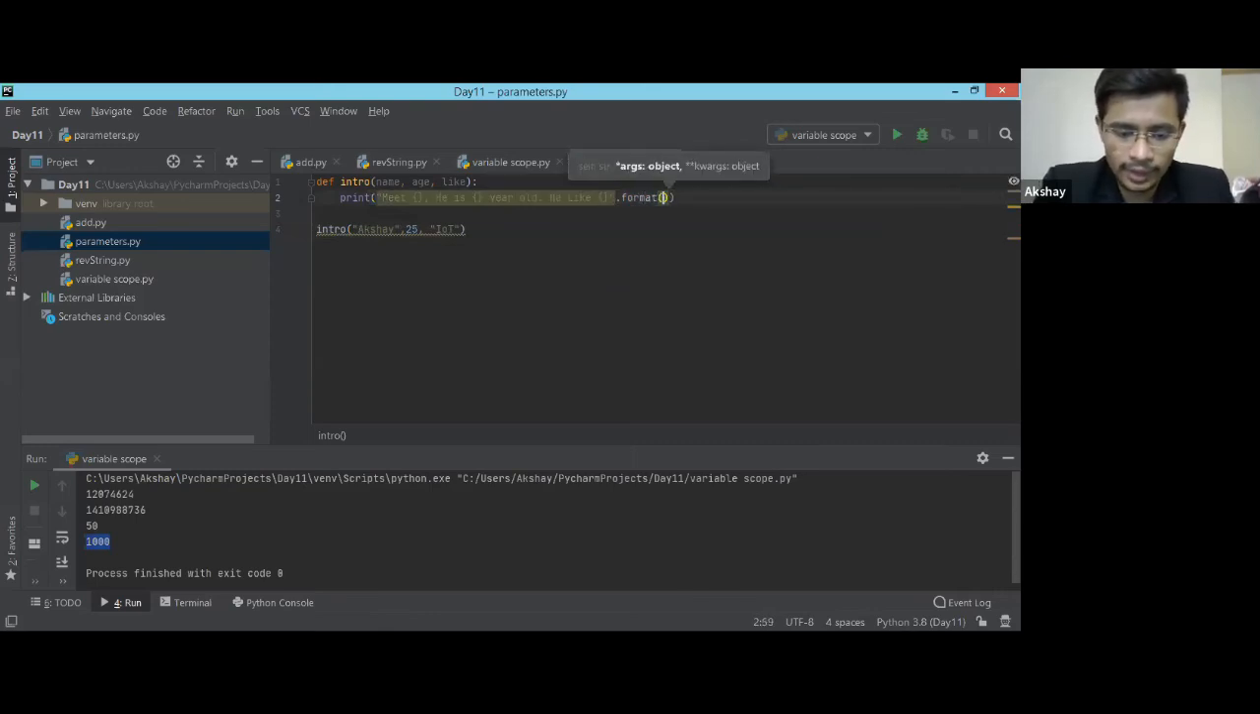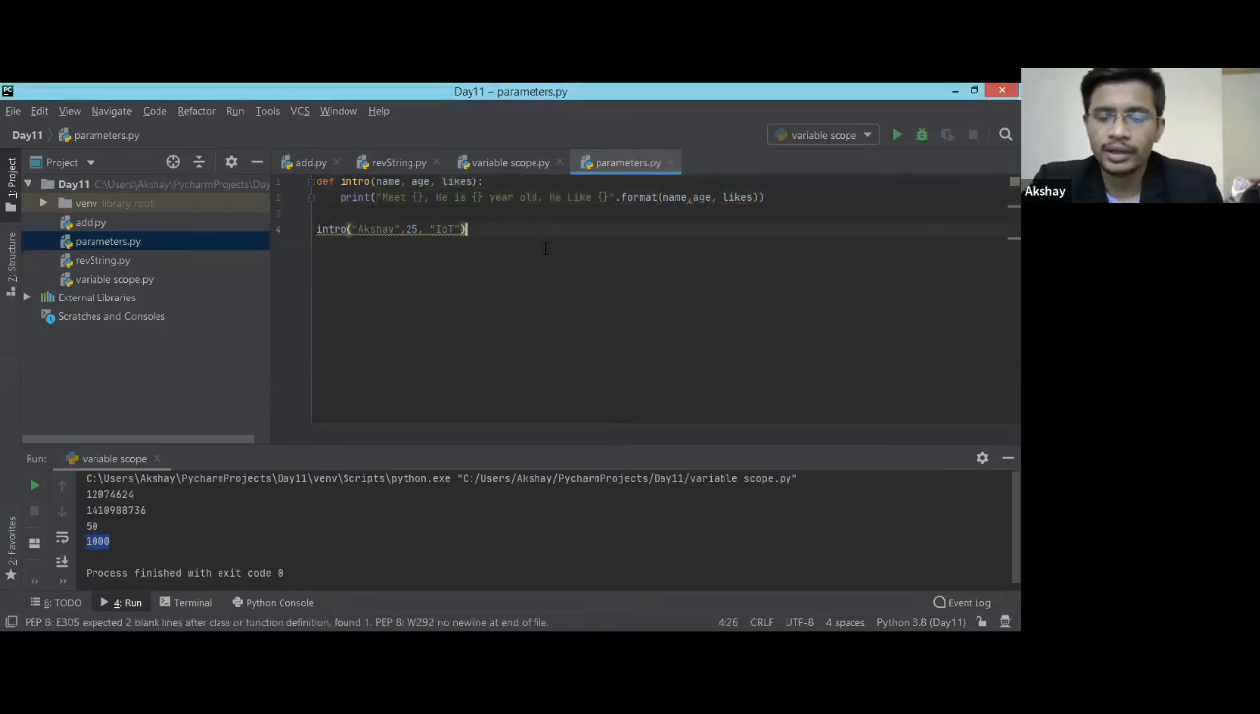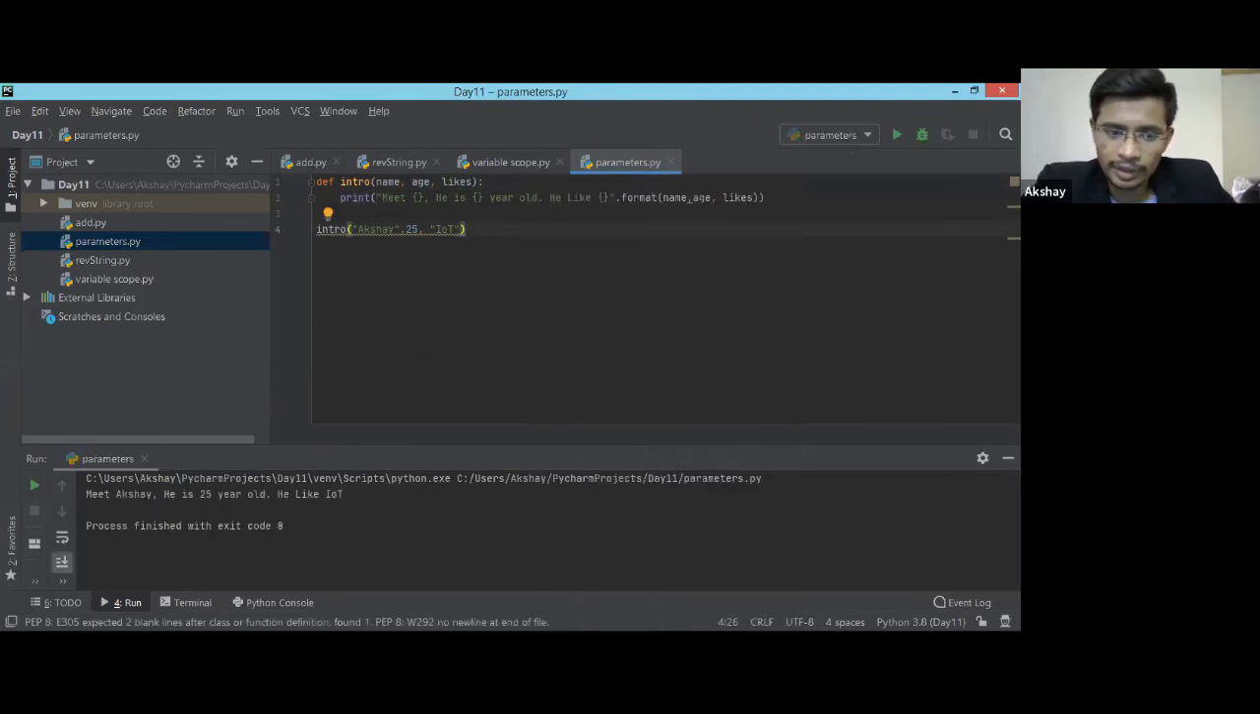Here will be name, comma, age, comma, likes. Like is a keyword, so I can't use that. Let me make it likes. If I run this code, I'll get my string printed: Meet Akshay, he is 25 years old. He likes IoT.